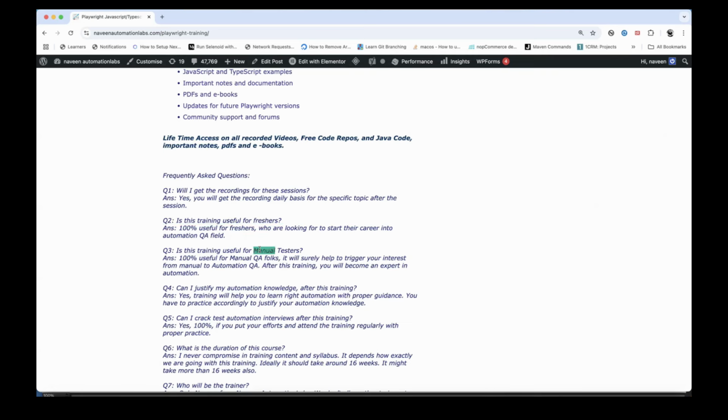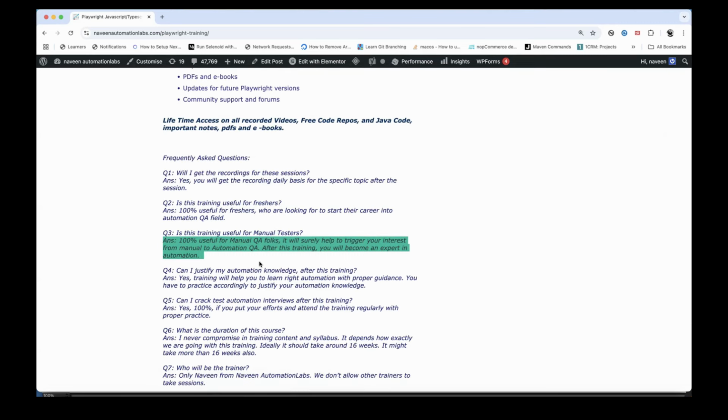Is the training useful for manual testers? Of course. As I mentioned already, with this training you will be able to become an expert in automation for sure, especially in Playwright. Can I justify my automation knowledge after this training? 100%, because we cover the training in that way only. The way we cover it, it is not only important from the project point of view, but also important to crack your interviews as well. So you can easily justify your automation knowledge after the training at the time of interview, with the proper guidance and the proper direction.